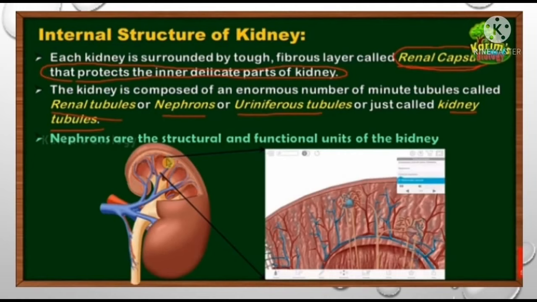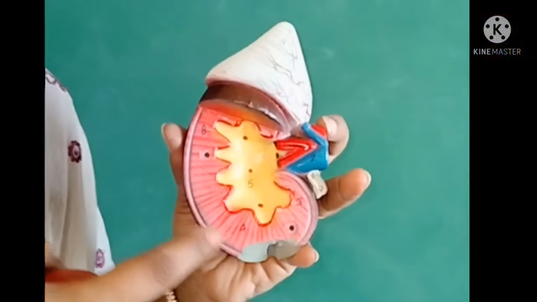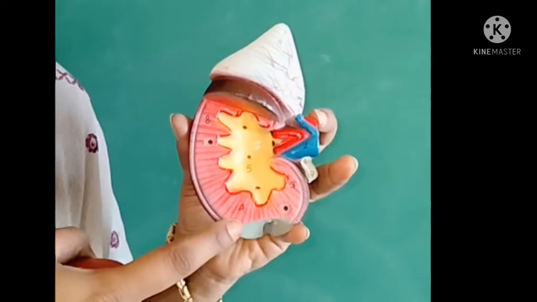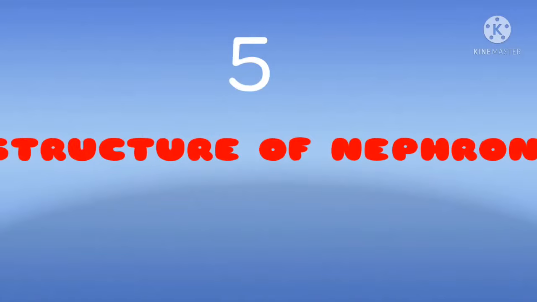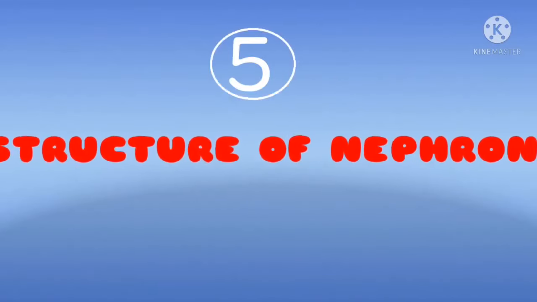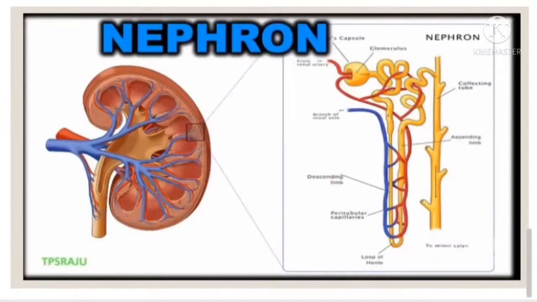The kidney is composed of an enormous number of minute tubules called renal tubules, or nephrons, or uriniferous tubules, or just called kidney tubules. Nephrons are the structural and functional units of the kidney. Here we can observe the lines. These are called nephrons. The nephron is the structural and functional unit of the kidney.